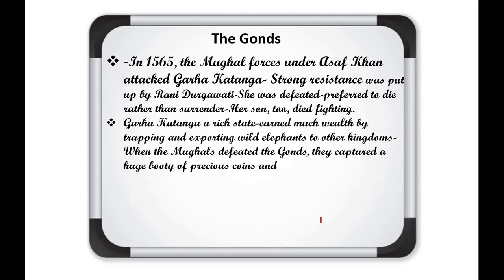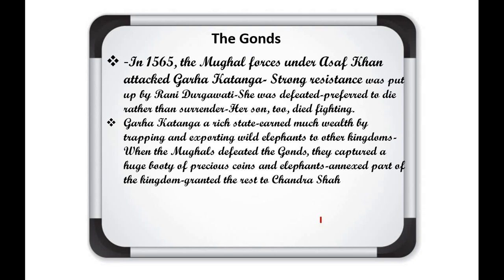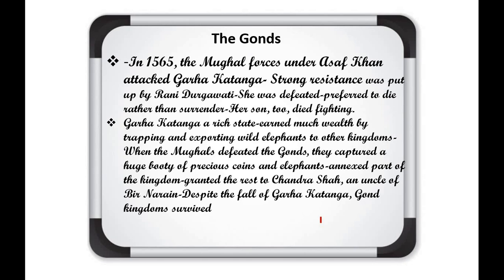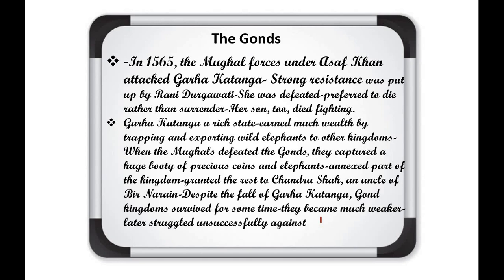When the Mughal rulers attacked the area of the Gond communities, Durgavati fought bravely but was defeated and died. So after the death of Durgavati, Garhkatanga, or the Gond empire, declined. After that, the Mughal rulers took away a large wealth from these communities, like wild elephants, coins, and many precious things found in the forest areas.